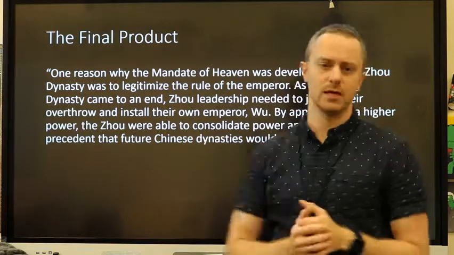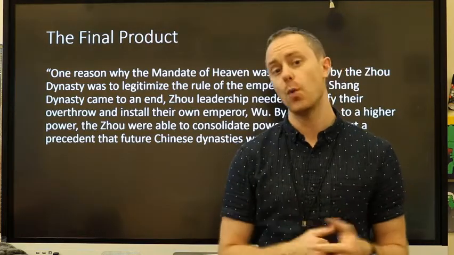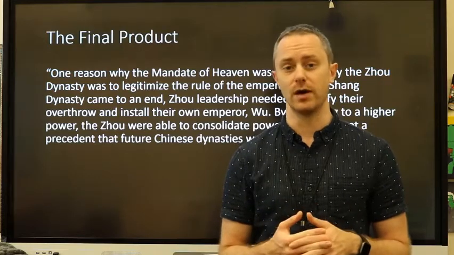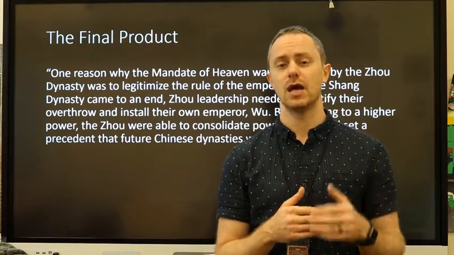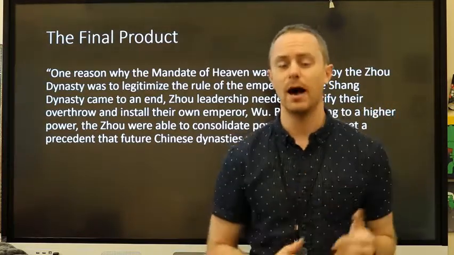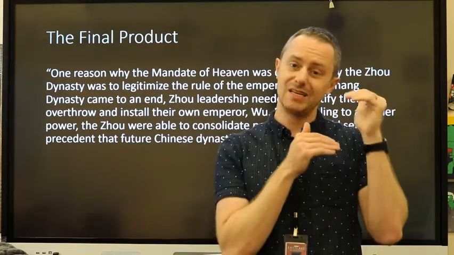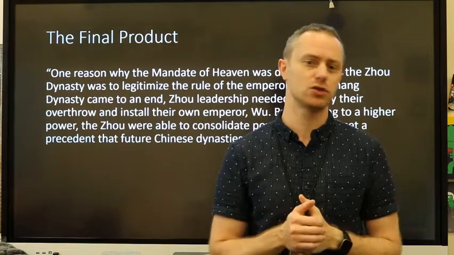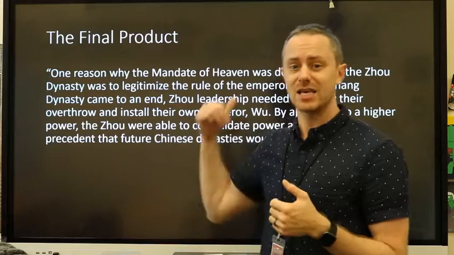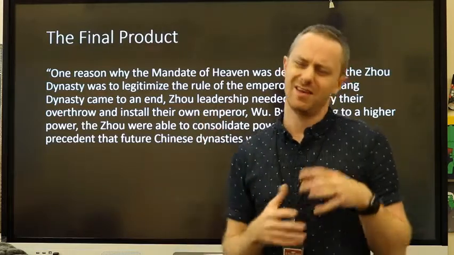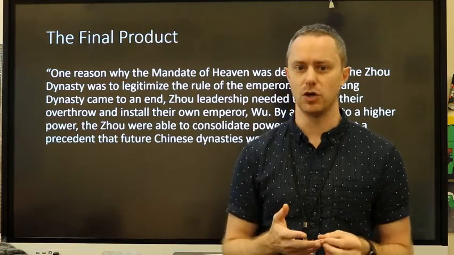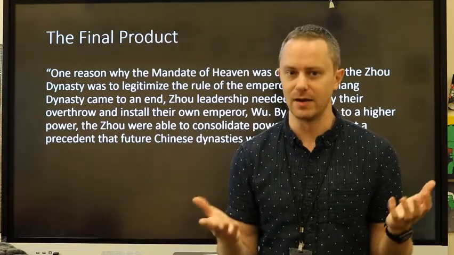Now, I gotta emphasize this. That is not the only answer. That is certainly not the only way you could answer that same prompt. You can get that point a number of different ways. In fact, most AP readers have a short list, 5, 6, 7 different probable options. Yours doesn't even need to be on that list. There's so much history that could answer a variety of different prompts. In this case, certain prompts like this is a little more narrow, right? There's not like 50 different reasons why the Zhou dynasty used the mandate of heaven.